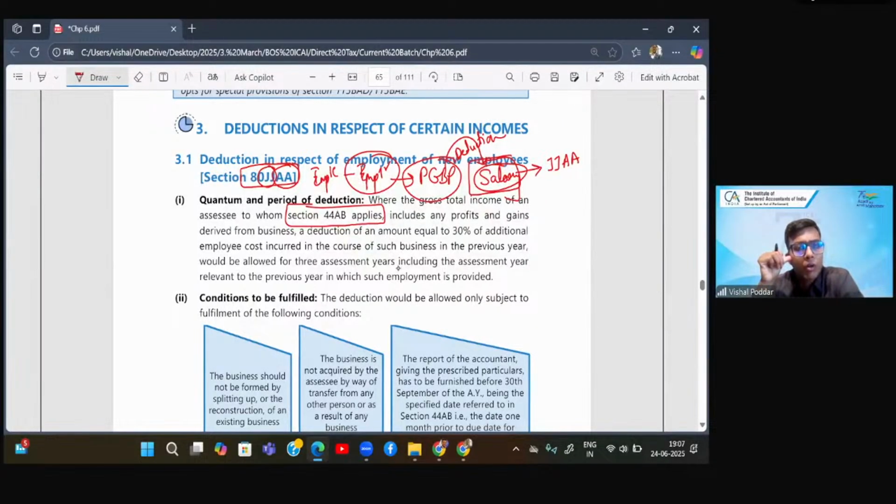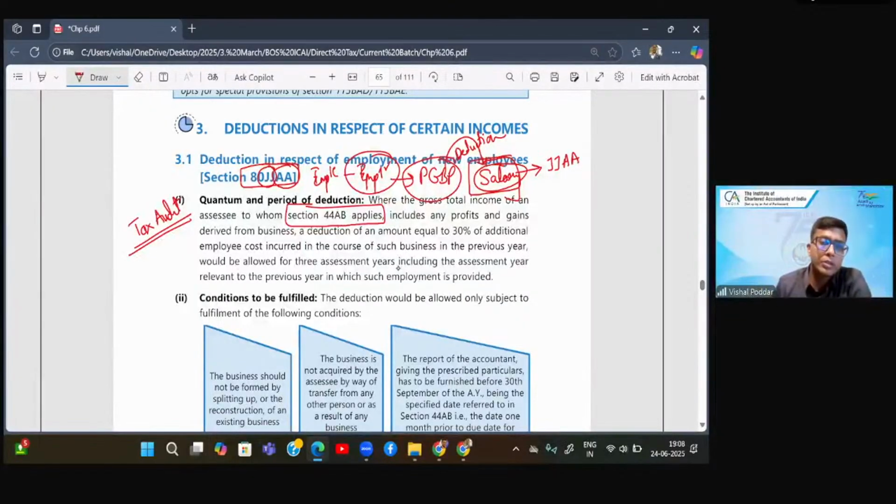we will give deduction of JJAA to those persons who are covered in 44AB. Now, what was 44AB? In PGBP head, we had covered this section which dealt with those assessees who have to compulsorily get their books audited and submit the audit report by 30th September of the assessment year and then file their returns by 31st of October. So where you are a PGBP assessee that is having business income, profession income, and your business turnover exceeds the limit, so you are also covered in the compulsory audit. For them, this deduction is allowed.